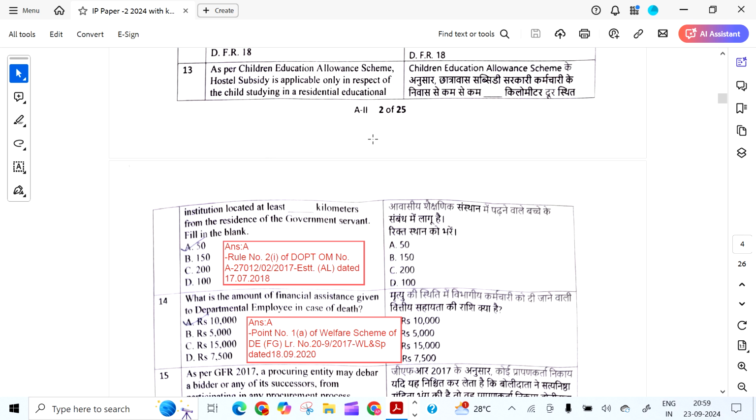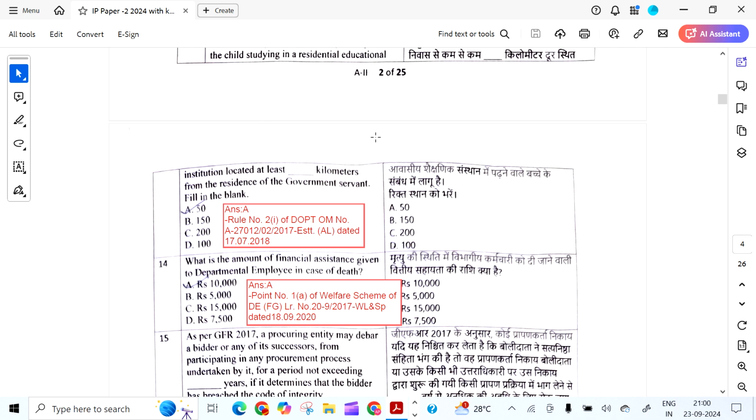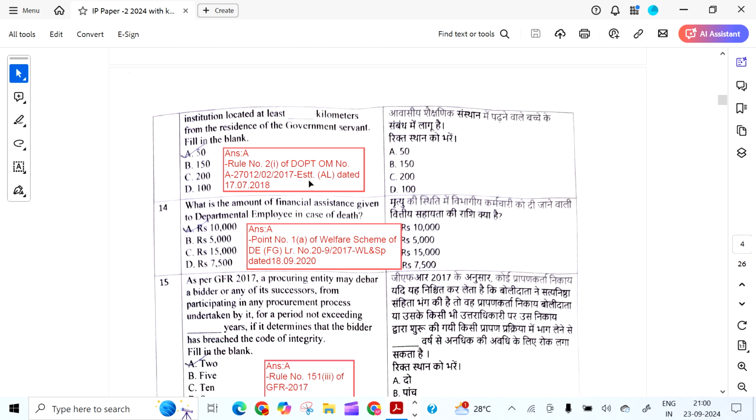As per the Children's Educational Allowance Scheme, hostel subsidy is applicable only in respect of a child studying in a residential educational institution located at least dash kilometers from the residence of the government servant. It is 50 kilometers as per this OM.